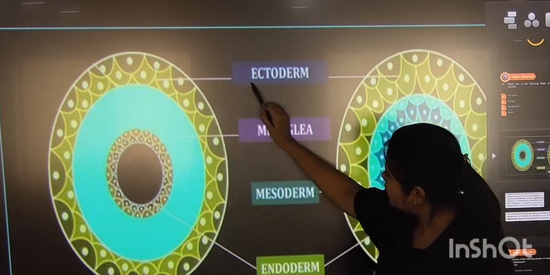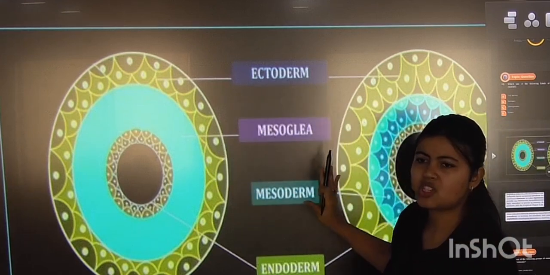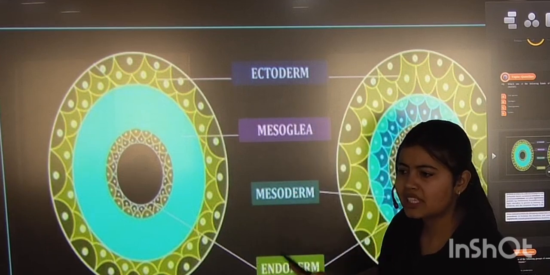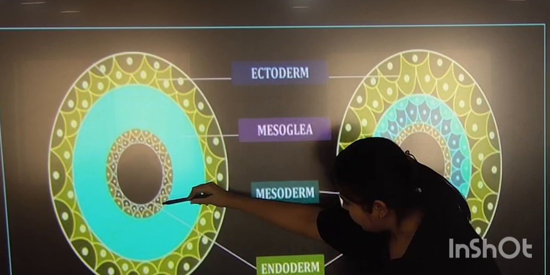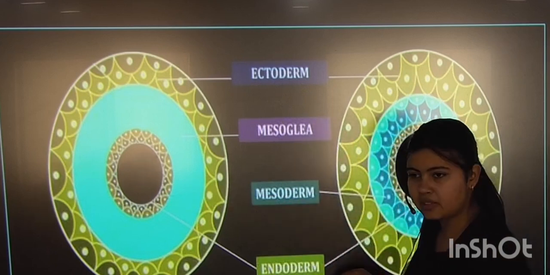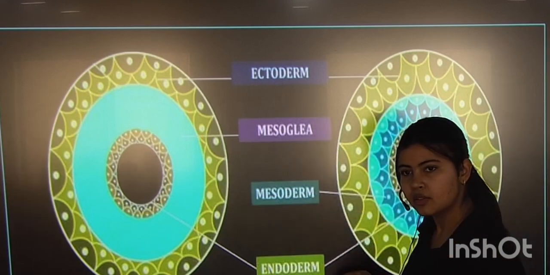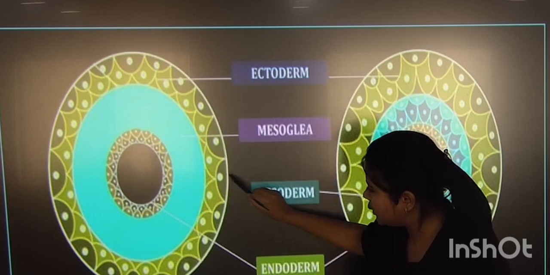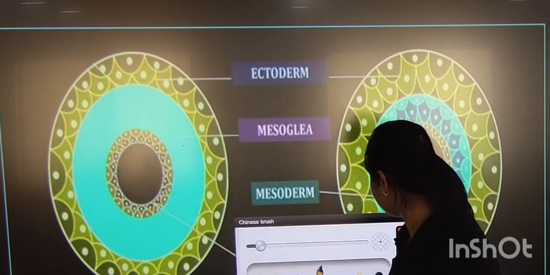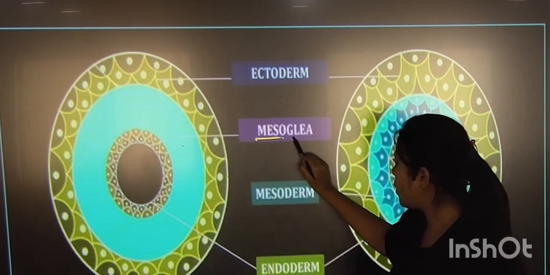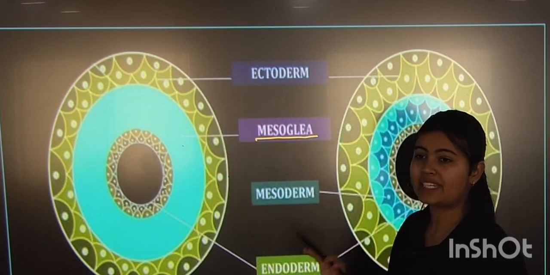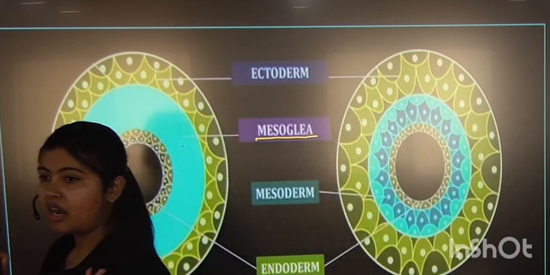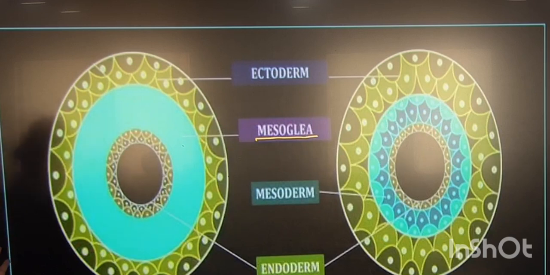This is ectoderm. The same structure is given in your NCERT, only the color is different. This is ectoderm, this is endoderm. Is it visible, last bench? And in between ectoderm and endoderm, what is there? Mesoglia. In between these two, it is a gel-like, undifferentiated structure.